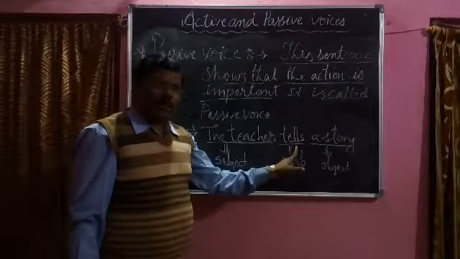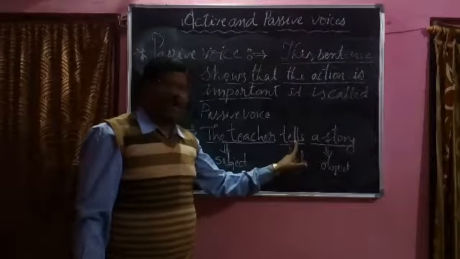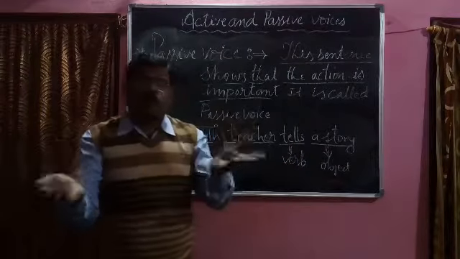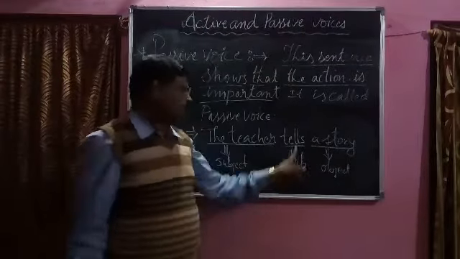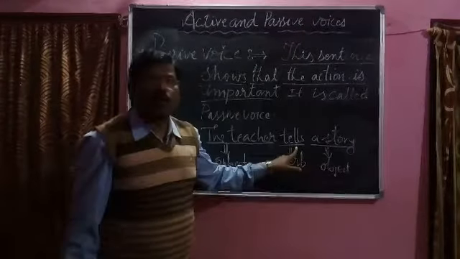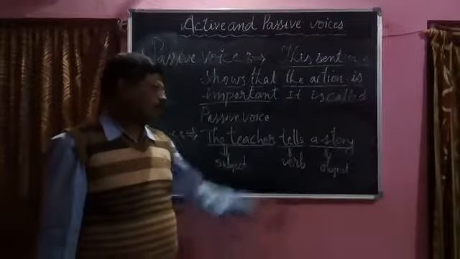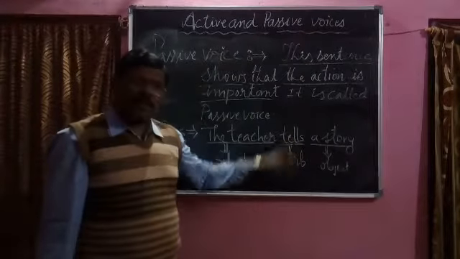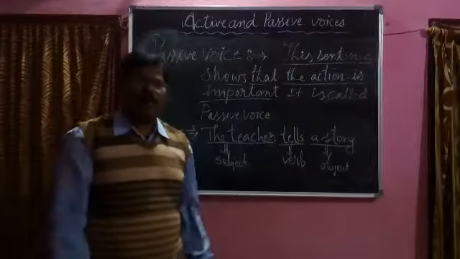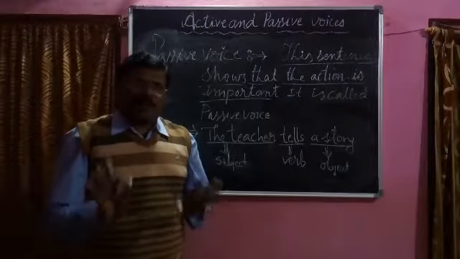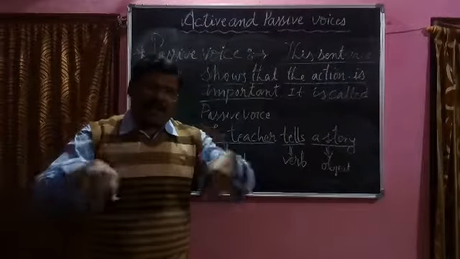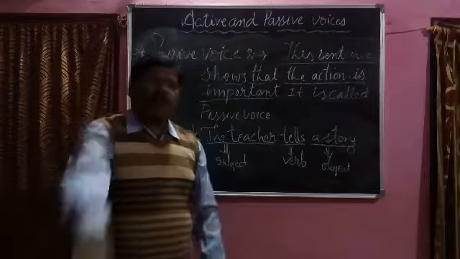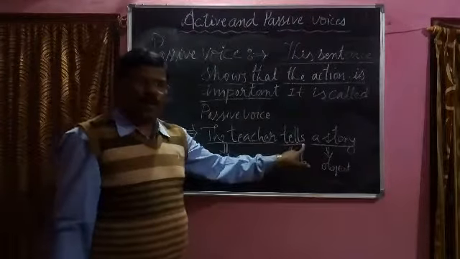And the verb, let us see, what is the verb? Tells, it is the verb. We have to change into V3. Always V3 should be used in the passive voice. Tells will become told. If the verb is simple present, it will be changed into V3, past participle.